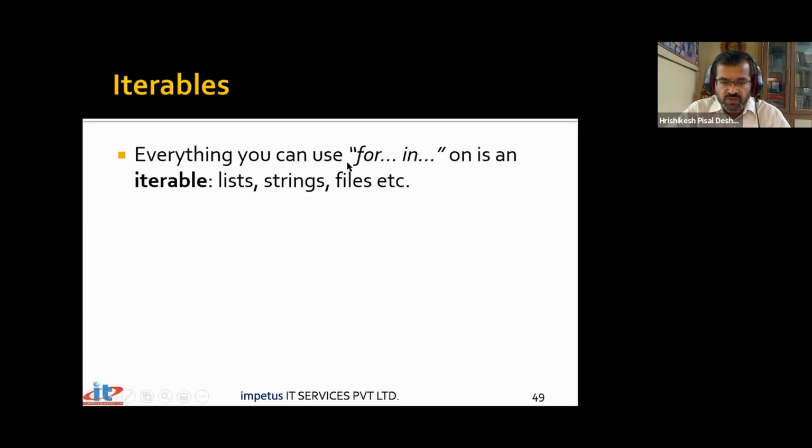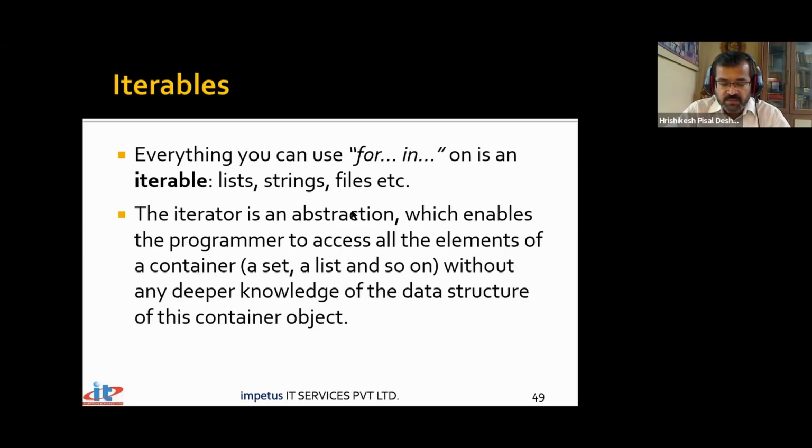Anything with which you can use a for loop is an iterable. So your list is iterable, your strings are iterable, everything is iterable. It's an abstraction. When I use the word abstraction, it means it is a container which provides a user a mechanism to cycle through all the parts of that particular container without having knowledge as to how that container is storing the values. Now, a container is something that will hold a value. Say list, dictionary, or set. They are all my containers.